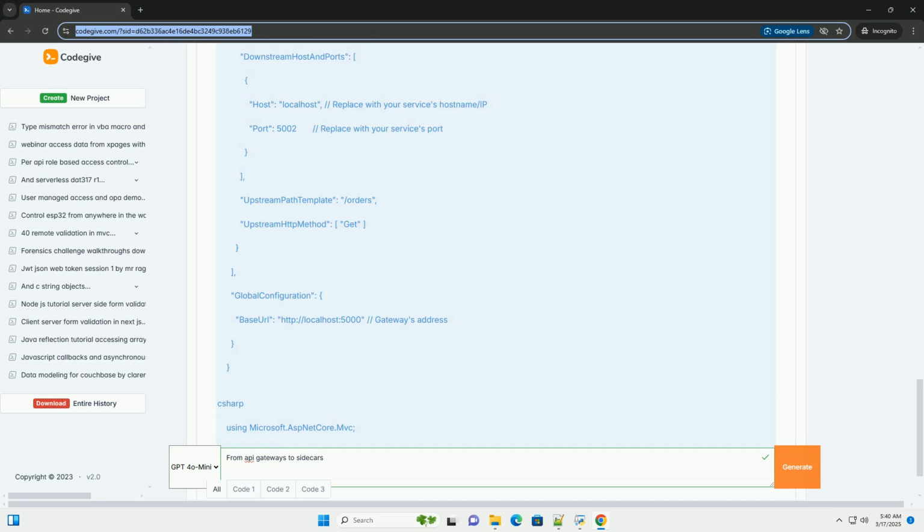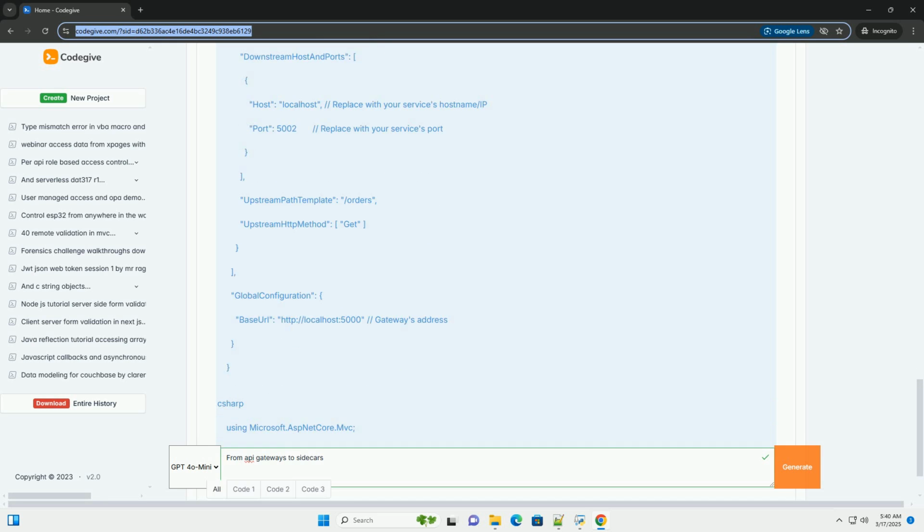5. Create simple backend services, product and order APIs. These would be separate ASP.NET Core Web API projects. Product API, running on port 5001. Order API, running on port 5002.